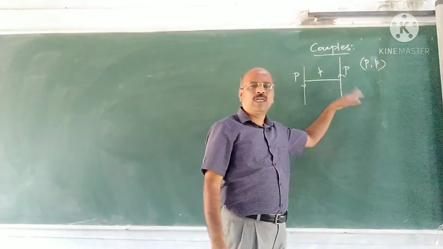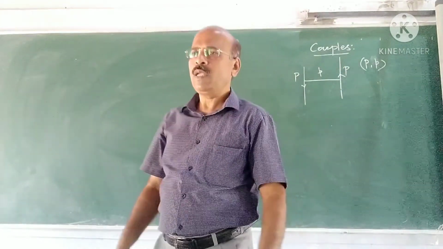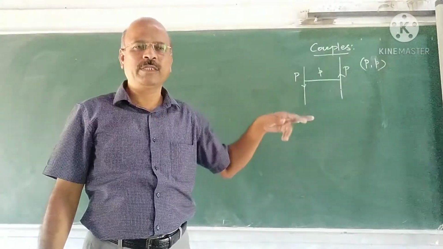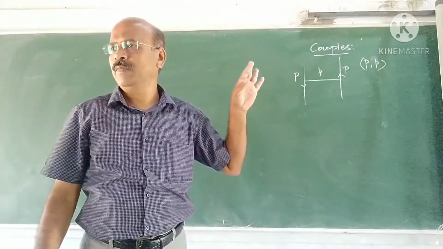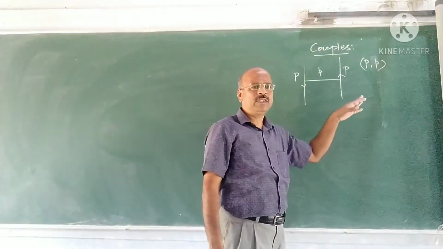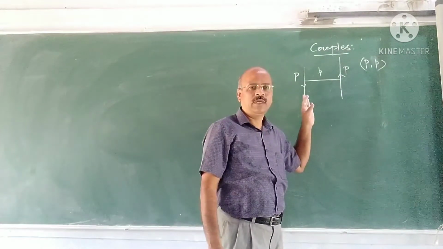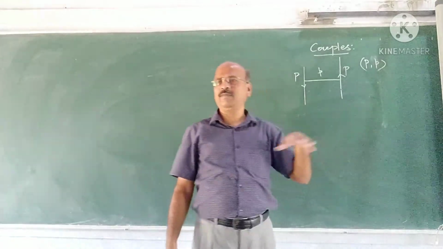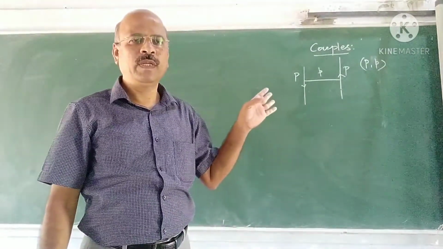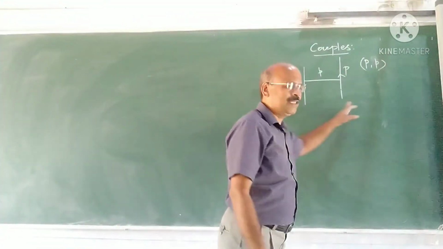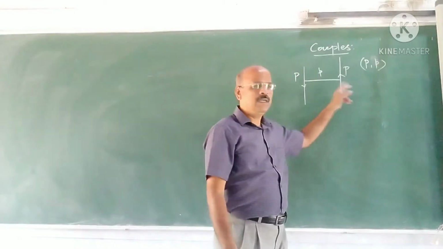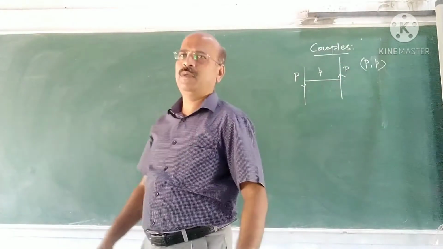What is the effect of the couple? Therefore, the effect of the couple is that it rotates the object, in the clockwise or anti-clockwise direction. Clockwise direction is negative, anti-clockwise direction is positive. Therefore, how to define a couple and what is the effect of a couple?